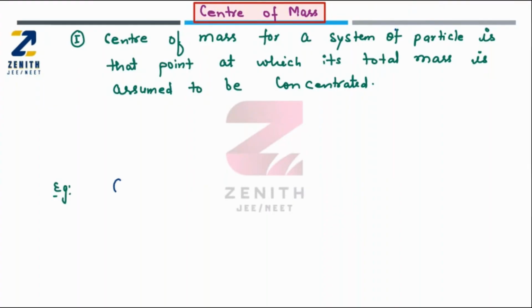For example, let us suppose these are two point masses, each equal to m, and they are separated by a certain distance, let us suppose d.